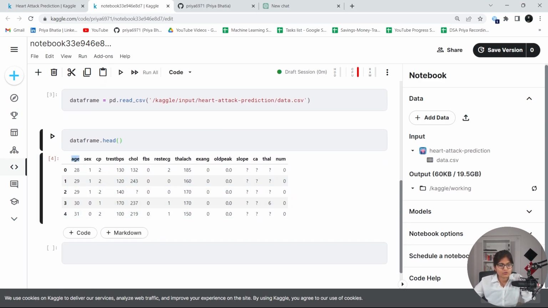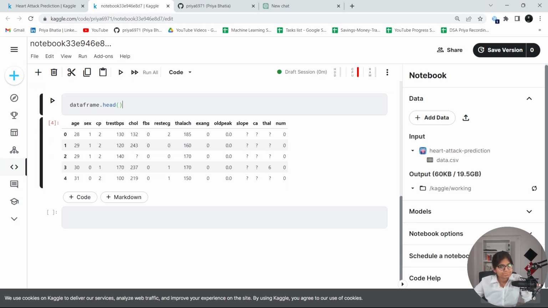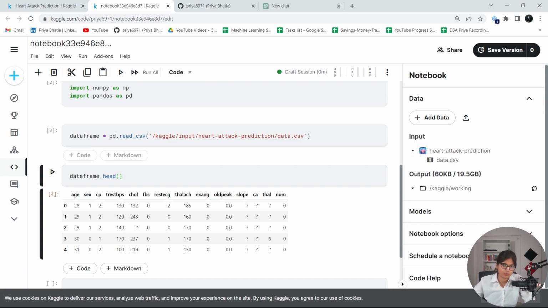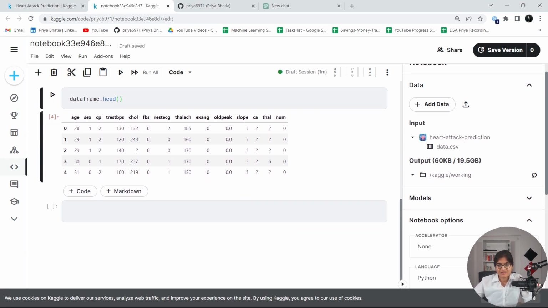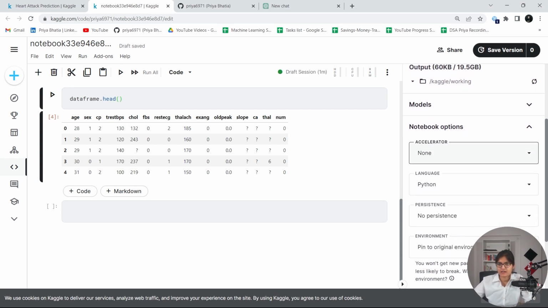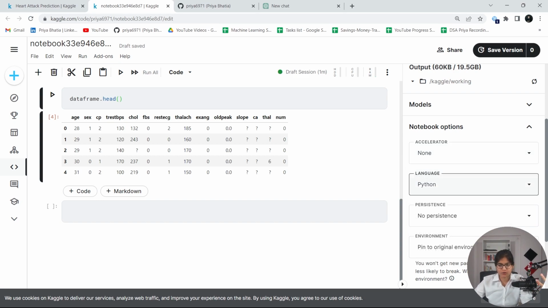You can see that you will have a lot of features, and on the basis of that there is a target column, maybe num, which indicates whether heart attack prediction is 0 or 1. So it's, I believe, a classification problem. Now on the right side of my screen there are notebook options. If your data size is too huge, there is an option of GPUs as well, which you can select at your own ease. The language you can select is Python or R.